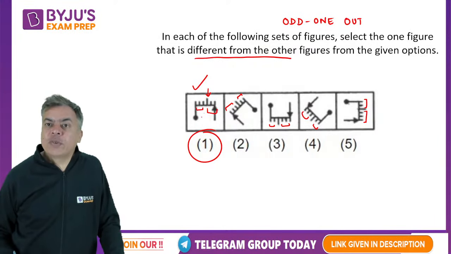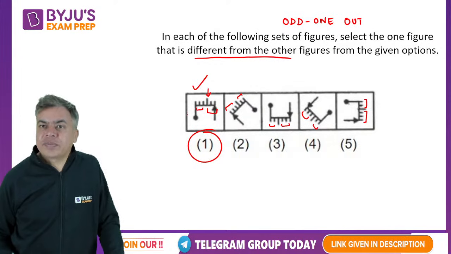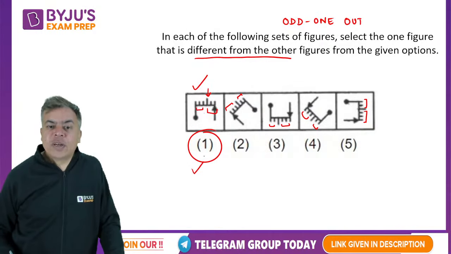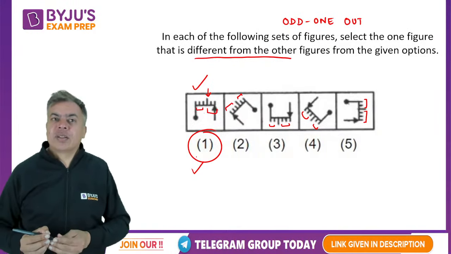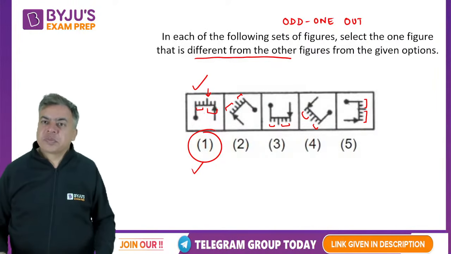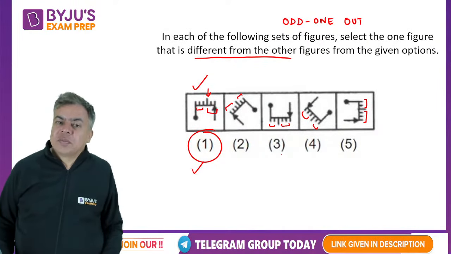But in the first figure, towards the arrow it is 2, towards the circle it is 3. Are you getting it? That first one is the odd one.